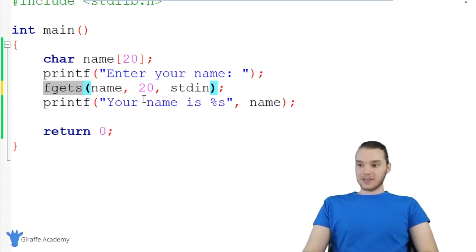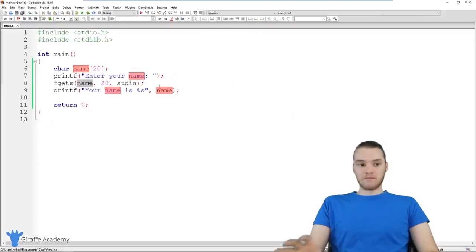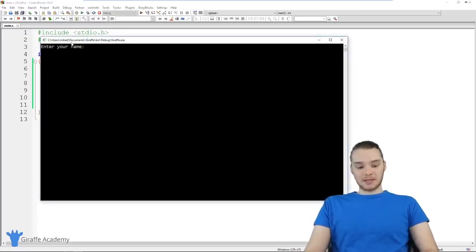So now I'm using fgets, and this is going to do exactly what scanf did. So we'll be able to store the input inside of this name variable, but now we'll be able to store multiple words instead of just one single word. So let's run this program, and it says enter your name.